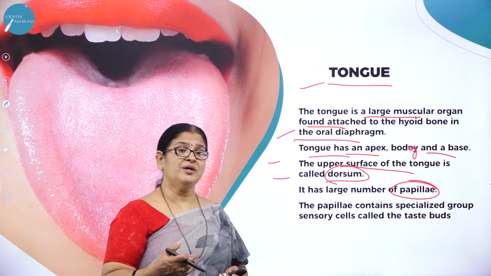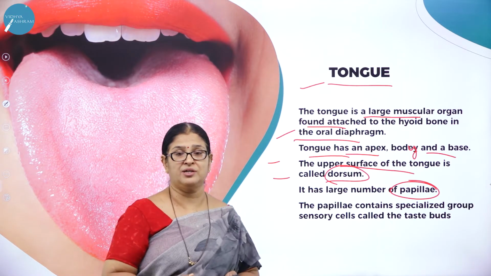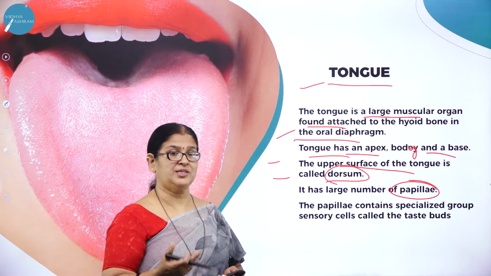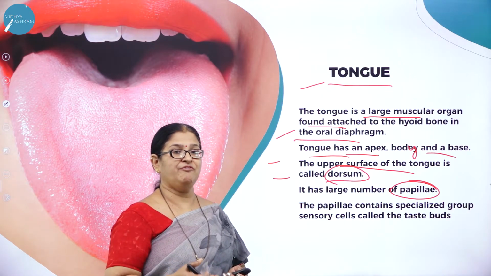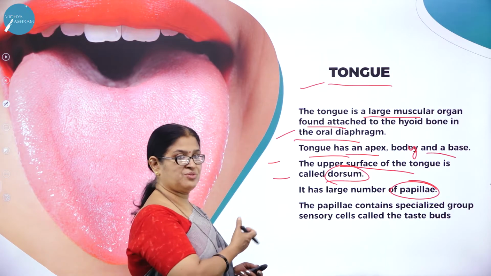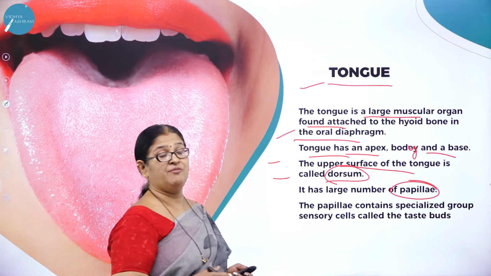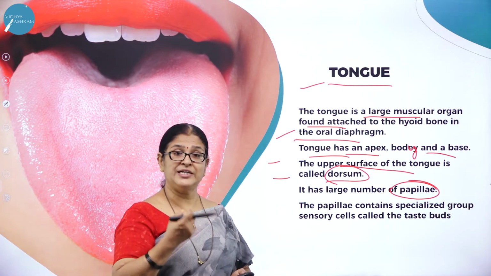We are able to relish the different tastes of food because of this wonderful organ, part of the digestive system, called the tongue. So I think all of us know how important the tongue is. Imagine if we were not able to relish the taste, I think we would not have gone for so many varieties of food that we eat in our everyday life. And the varieties that we prepare and eat all depend upon the taste.